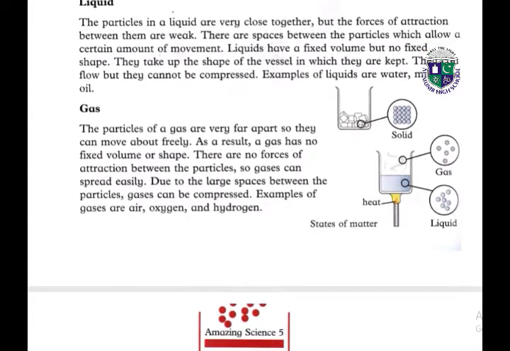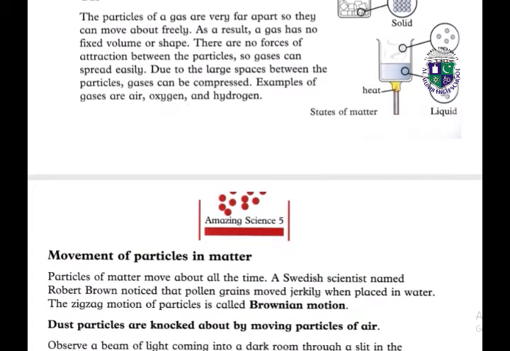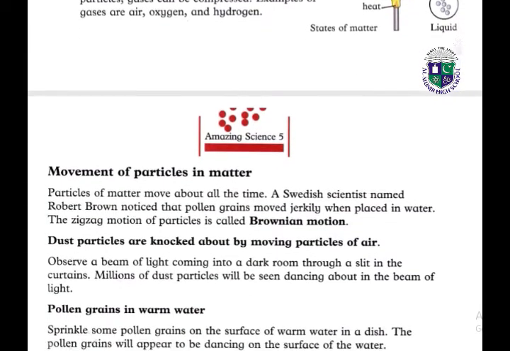Next is gas. The particles of gas are very far apart so they can move about freely. As a result, a gas has no fixed volume and no fixed shape. There are no forces of attraction between the particles because they are very far apart. So gases can spread easily due to the large spaces between the particles. Gases can be compressed easily. Examples of gases are oxygen, air, and hydrogen, which are present in our atmosphere.